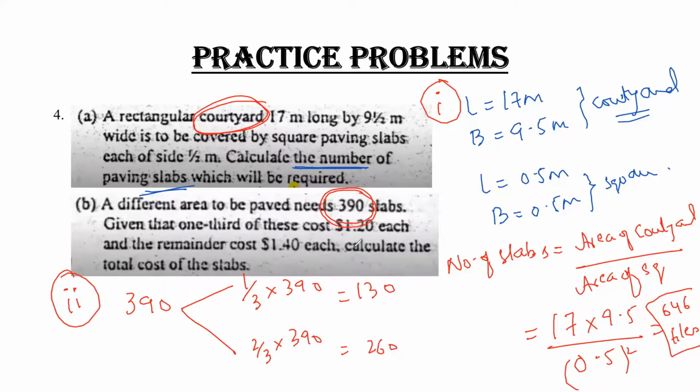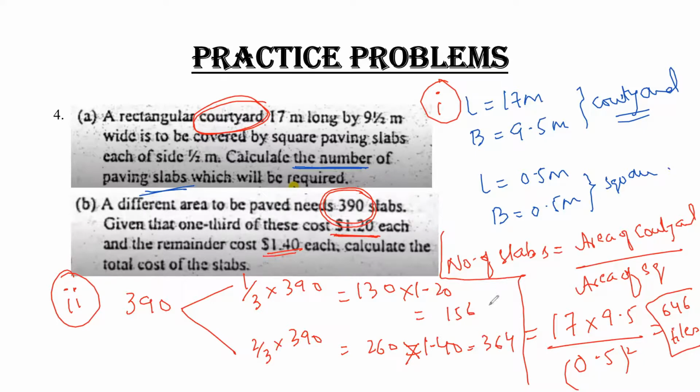So the cost for 130 slabs: the cost of a single slab is provided, which is $1.20. To calculate the cost of 130 slabs, I have to multiply by $1.20. Similarly, the cost of a single remaining slab is also provided, which is 1.40. To calculate the cost of the remaining 260 slabs, I have to multiply by 1.40. So my final answer for this is 156, and for this 364.